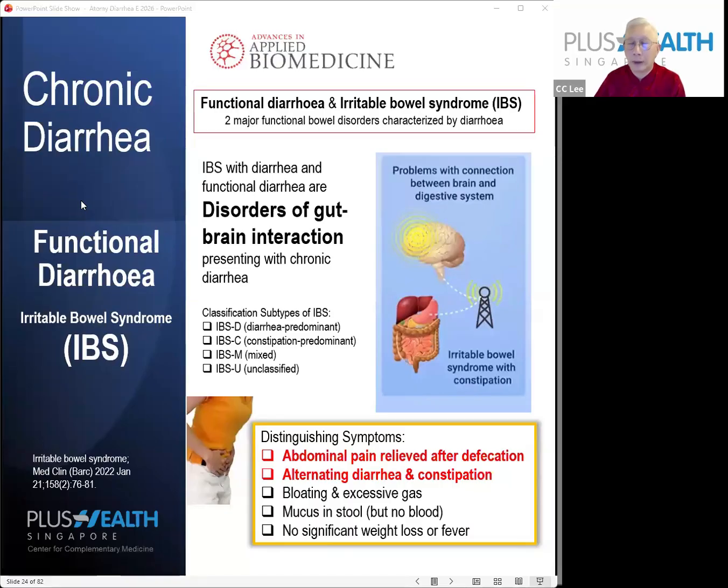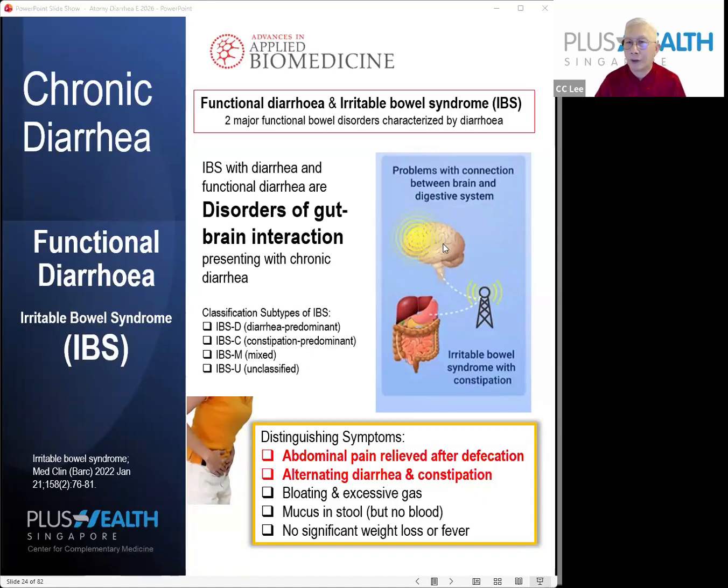Functional diarrhea and also what we call irritable bowel syndrome, which we are familiar with, are the two major bowel disorders characterized by diarrhea. And this is due to what? The mechanism of this problem is actually due to a problem in the connection between the brain and the digestive system. So that means there is a communication problem in there, and therefore it results in your diarrhea.